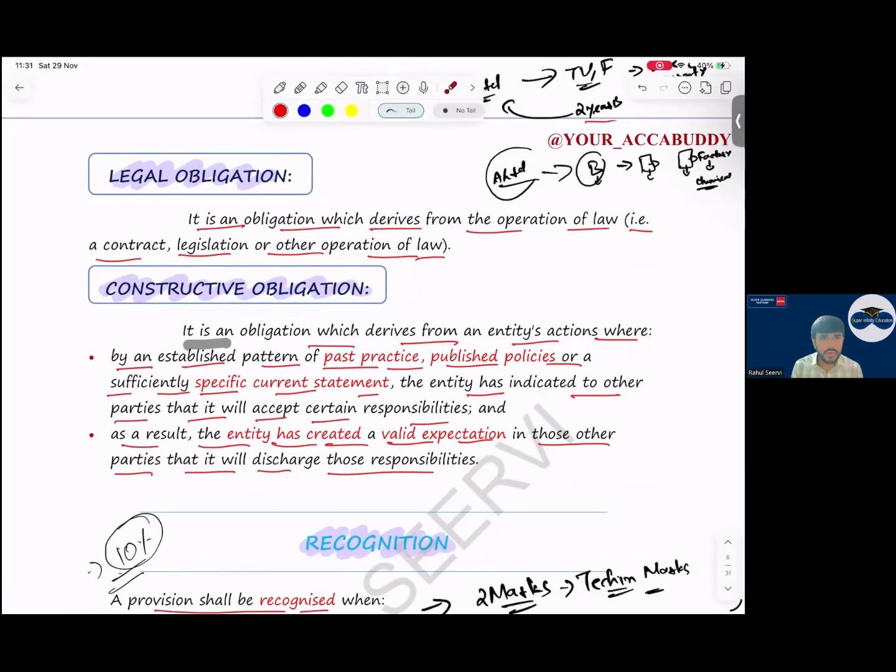Now, there are two types of obligation: legal and constructive. Legal obligation means, sir, because of a contract, any law, regulation, etc., we have an obligation. Constructive obligation means because of any past event, published policy, or any specific current statement we have given, which creates a valid expectation, it becomes a constructive obligation. So in the question, you have to identify whether that is a provision or not. How will you identify? Is an obligation there or not? Past event, whether we can estimate the amount or not, etc.